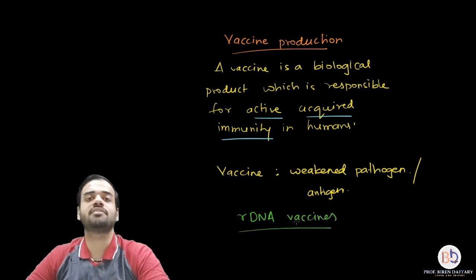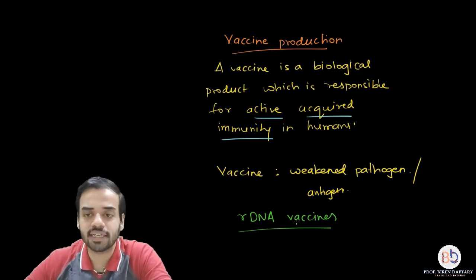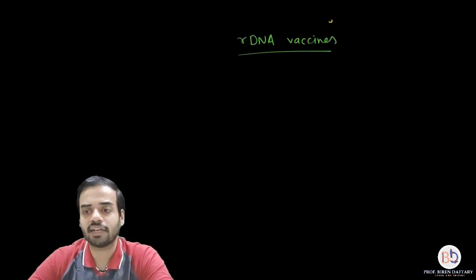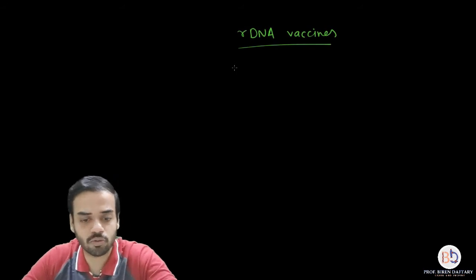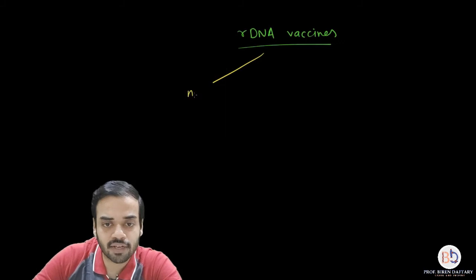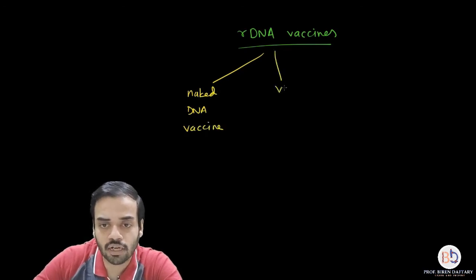Recombinant DNA vaccines are the vaccines produced by using biotechnology, by using recombinant DNA technology. There are many examples of recombinant DNA vaccines. I will write down a few of them over here. One kind is called the naked DNA vaccine, and the other is called the viral vector vaccine.